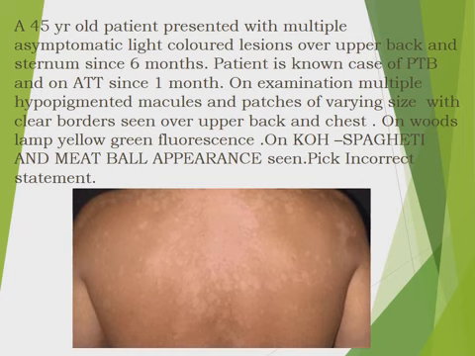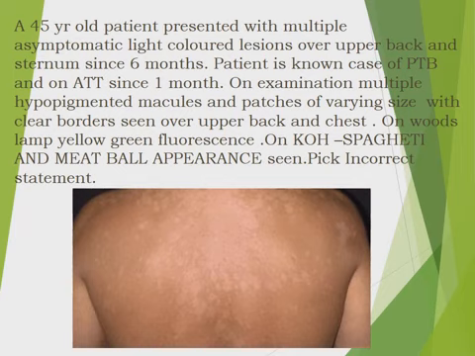Yes, pityriasis versicolor is caused by Malassezia organisms, which are a constituent of normal human skin flora, and it is in yeast form. In an immunosuppressive state, it is converted into mycelial form and it produces skin lesions. Number 4. Hypopigmented macules and patches with clear-cut borders. Yes, all pityriasis versicolor cases will have clear-cut borders, that is, pencil tip borders. Then the added points are Wood's lamp examination, yellow-green fluorescence due to release of pityriolactone from Malassezia organisms, and KOH, spaghetti and meatball appearance. So it is a confirmed case of pityriasis versicolor.